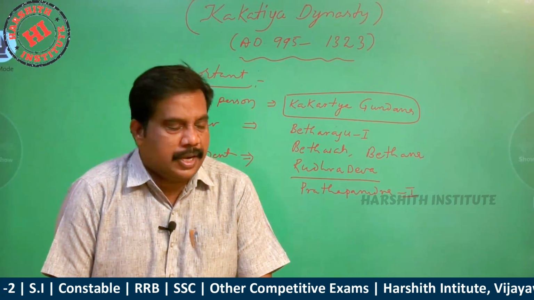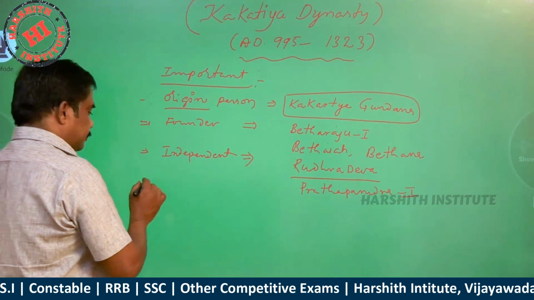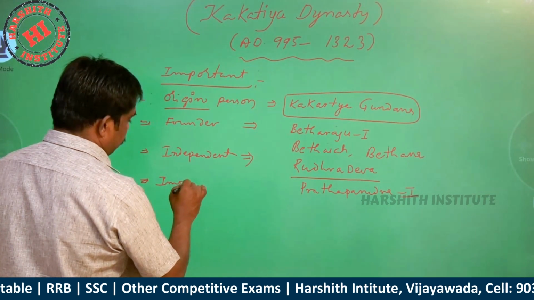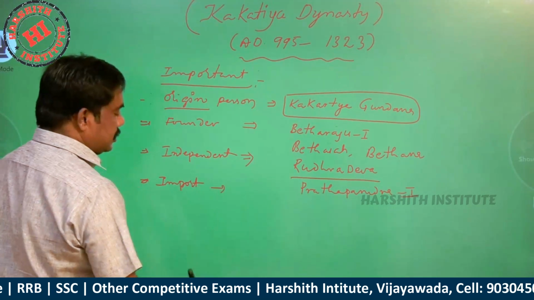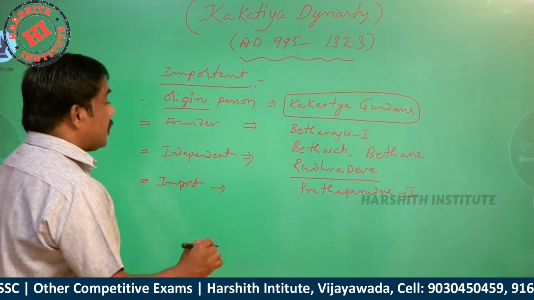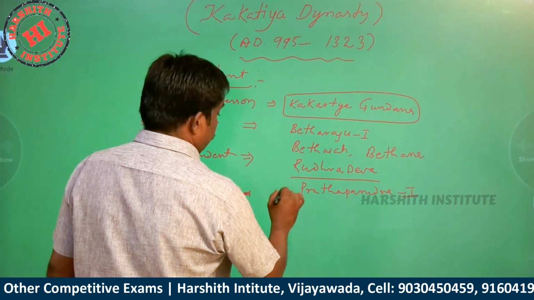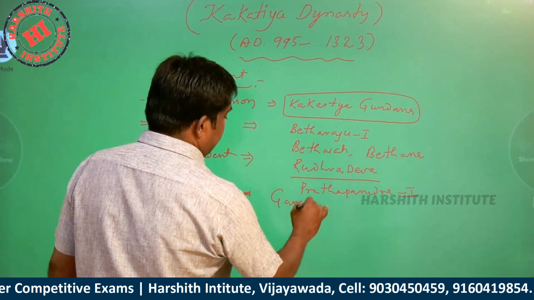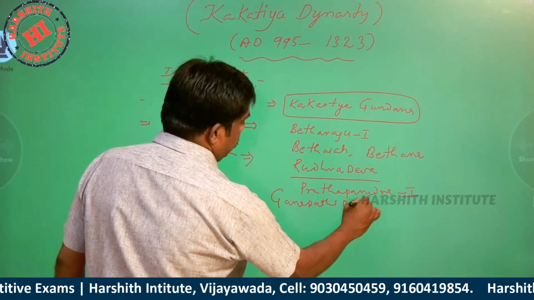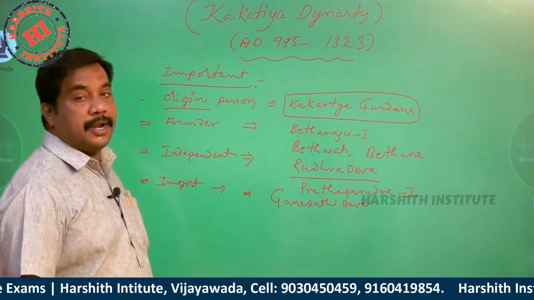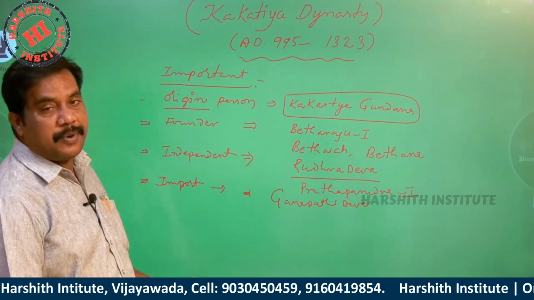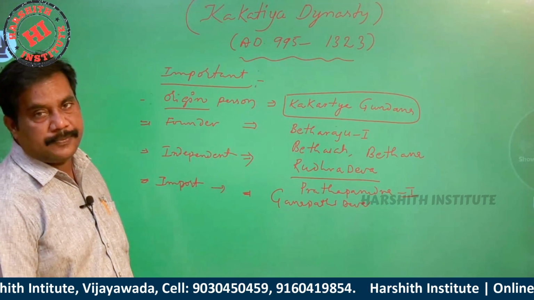Now, the important ruler. Who was the important ruler in the Kakatiya dynasty?